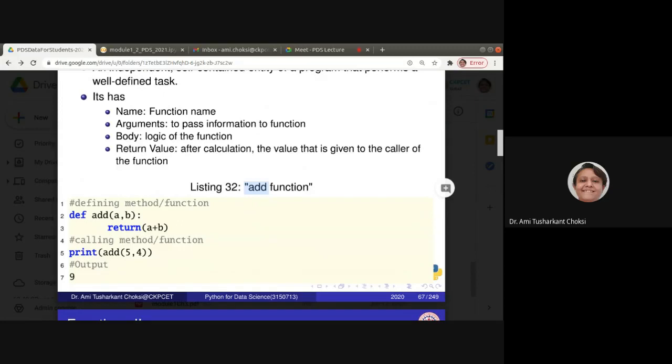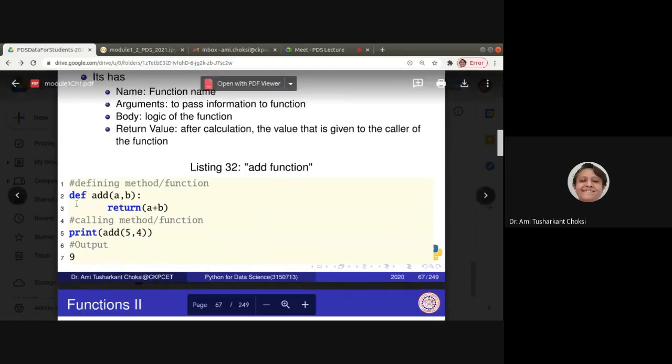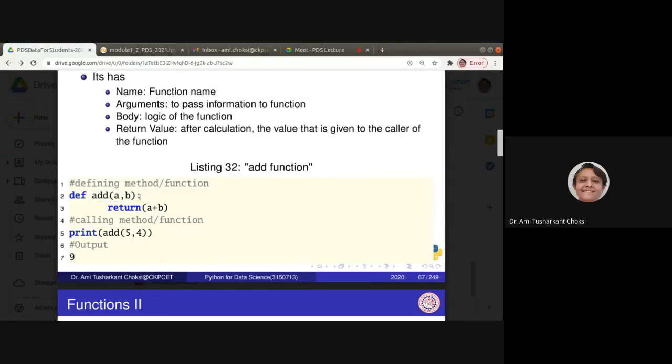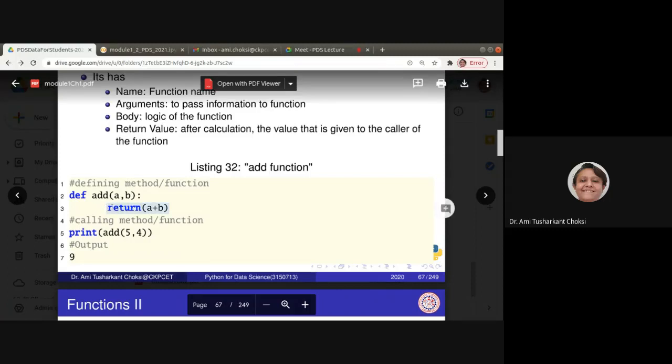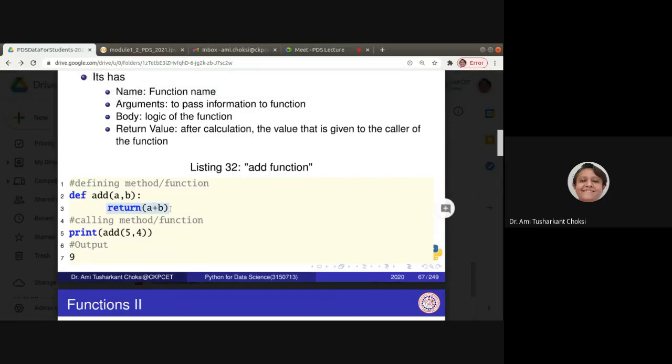that is the add function, which will do the addition of two numbers and return the result. So for defining the function in Python, we need to have def, define, right? So def, space, whatever is the function name, after that in parenthesis, we can have the parameters which we want to pass to this function. Colon, as we know that we do not have braces in Python, so we are using colon, fine? Indentation is a must. After that, we write return a plus b. Simplest definition of a function, right?